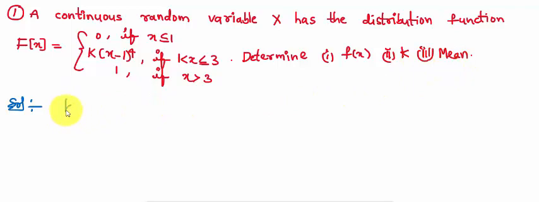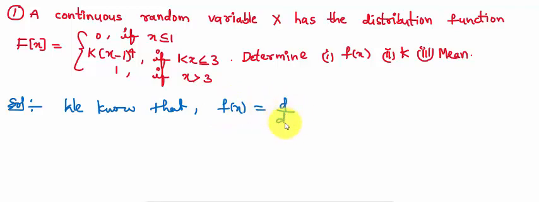Here we know that the relation of the small f of x and capital F of x is f of x is equal to d by dx of capital F of x.